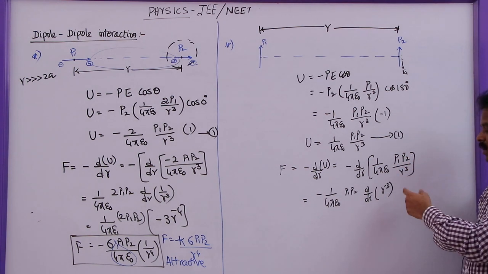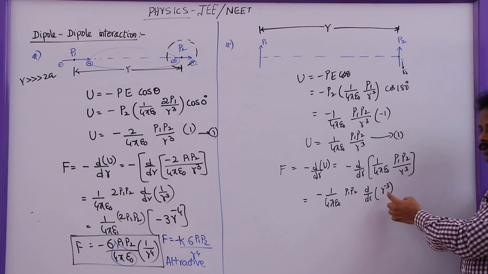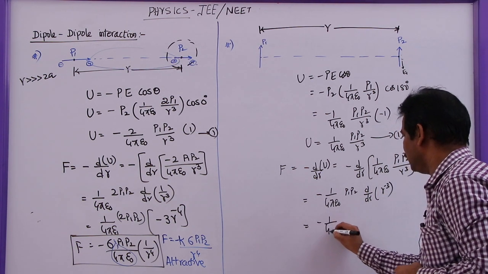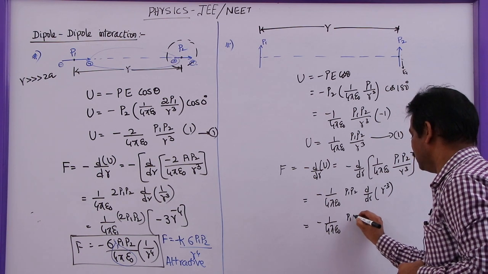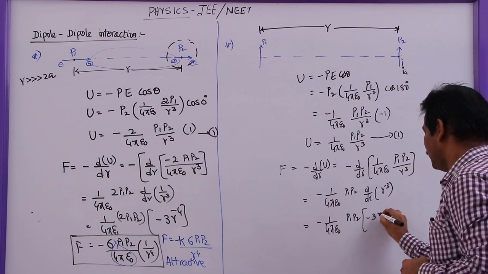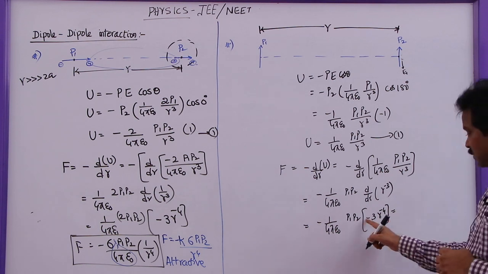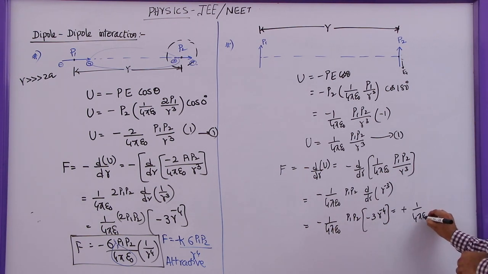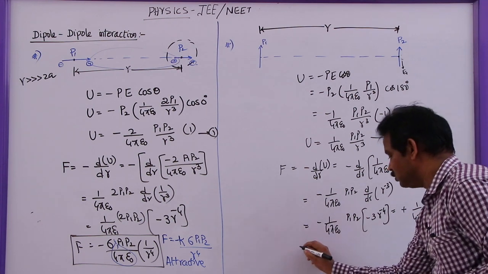This 1 by R cube can be written as R power minus 3, and the derivative of R power minus 3 is minus 3 R power minus 4. So this is minus 1 by 4 pi epsilon naught P1 P2 into minus 3 R power minus 4. This minus of minus will become plus: plus 1 by 4 pi epsilon naught 3 P1 P2 by R power 4.